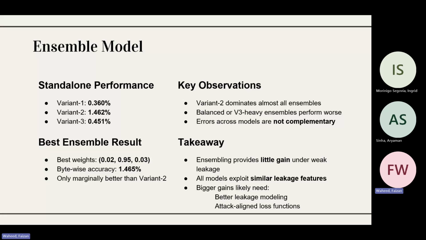These are more based on the AES key success rather than just a per-trace classification metric. As you can see, our initial two models, variant 1 and variant 3, are almost as close to random chance, and the variant 2 overall per-key performance is much greater, almost 3 times better than random chance. Due to this, our ensemble model is heavily tilted in favor of variant 2. So rather than capturing different aspects and looking at different leakages, our ensemble was heavily tilted in favor of variant 2, so it was not able to provide us much better insight into the AES key